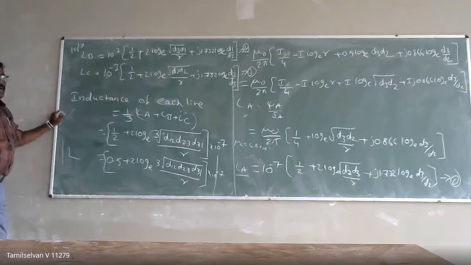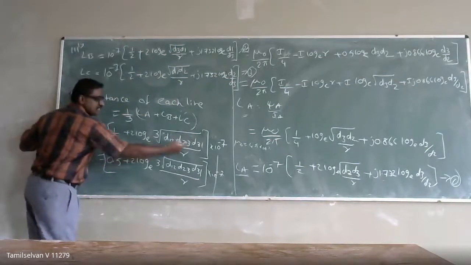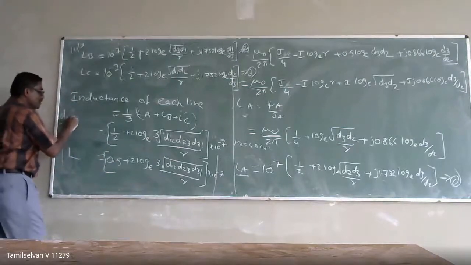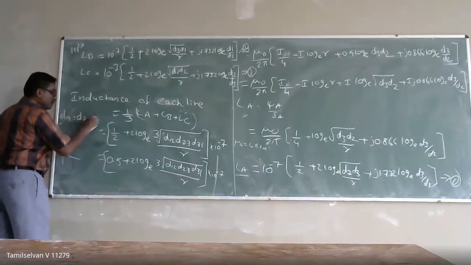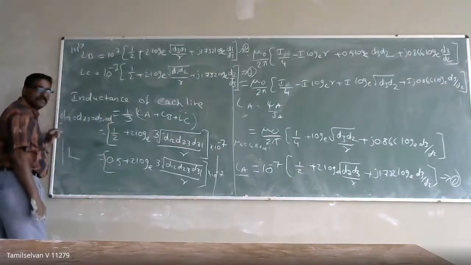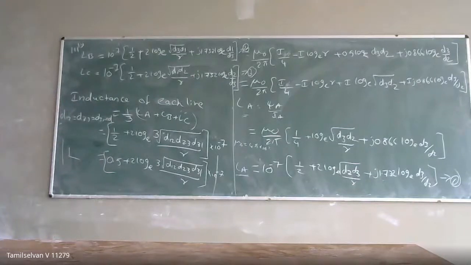For unsymmetrical spacing, we are getting the same formula only, but here the instance is, suppose you assume D12 equal to D23 equal to D31 equal to D, what will happen? What will happen? What is the value?